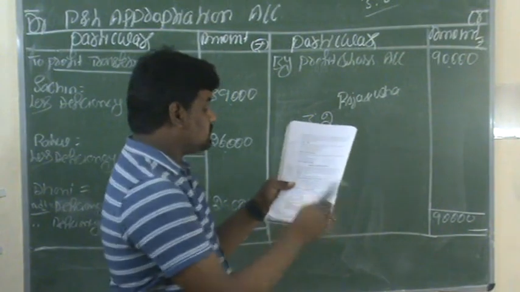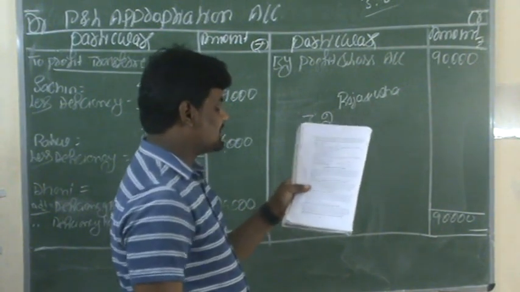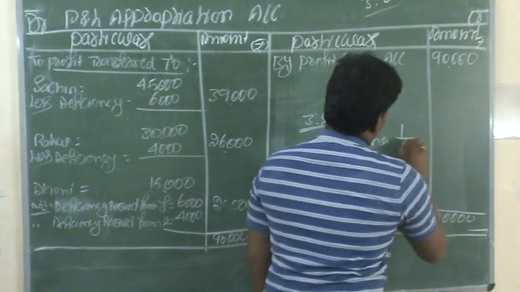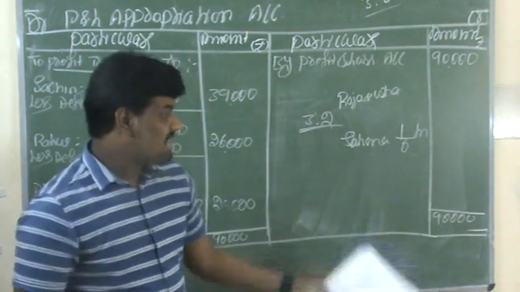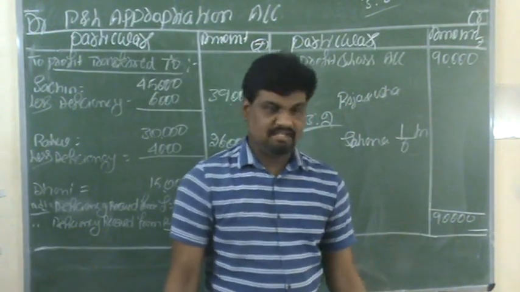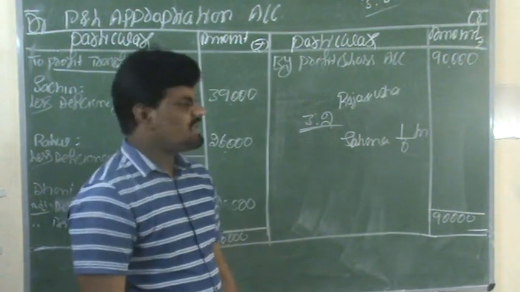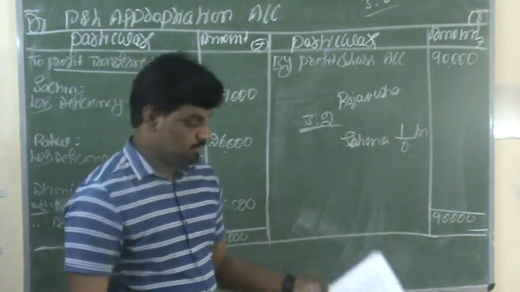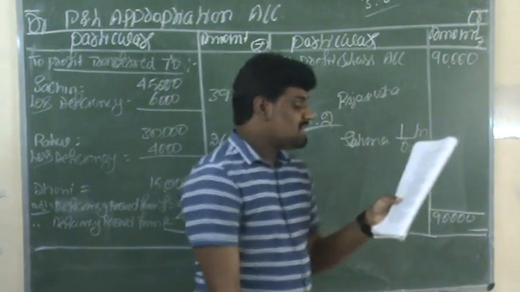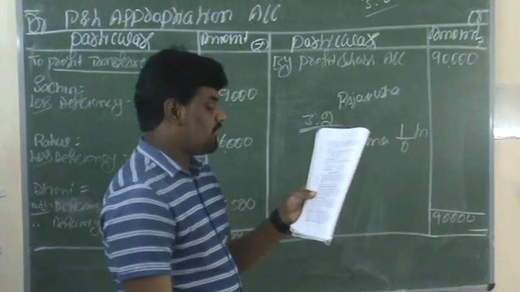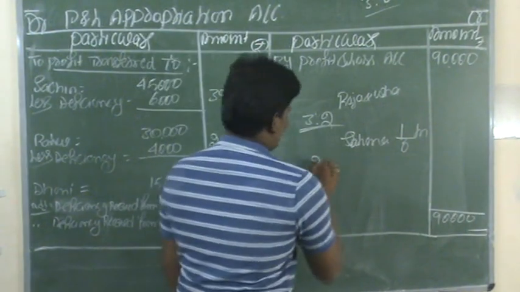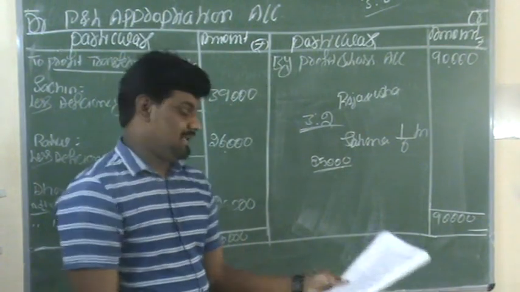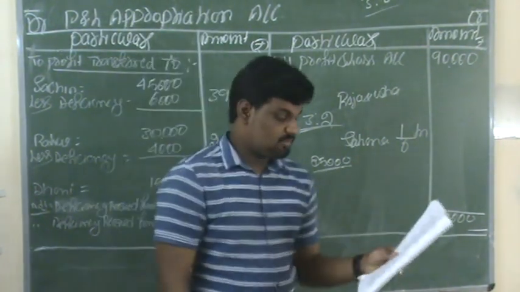So, they admit Sahana for 1/6 share in the future profit. Sahana is the new partner to the business. The old partners are giving 1/6 share of profits in future and guaranteed that her share of profit will not be less than rupees 25,000 in any year. This is what is called the guaranteed amount.